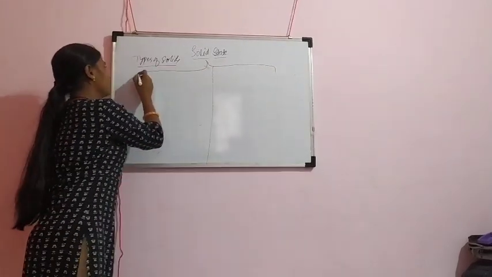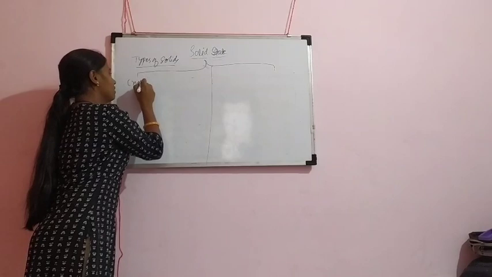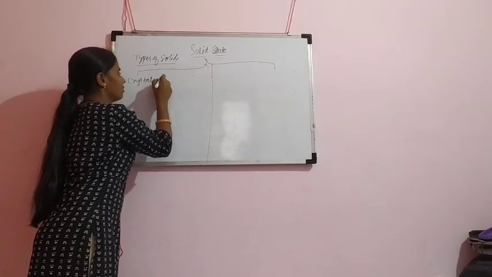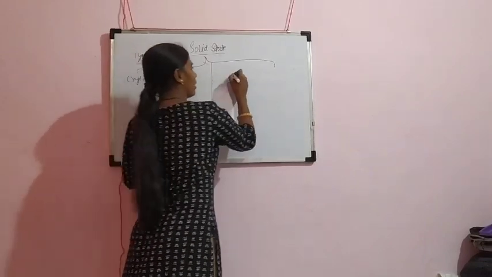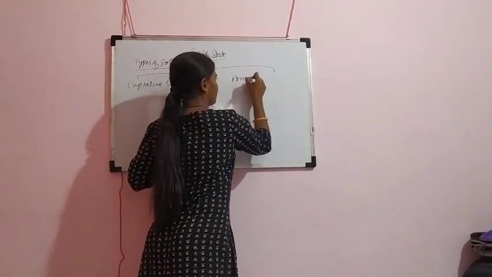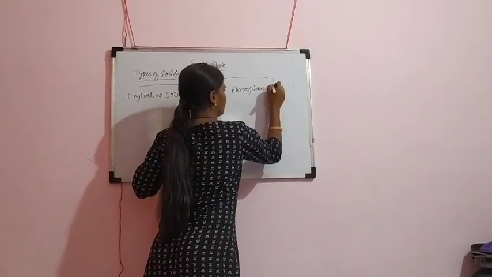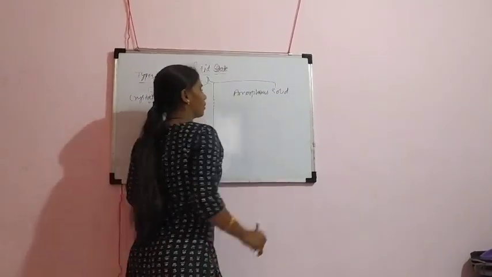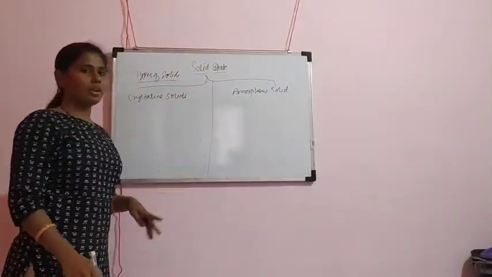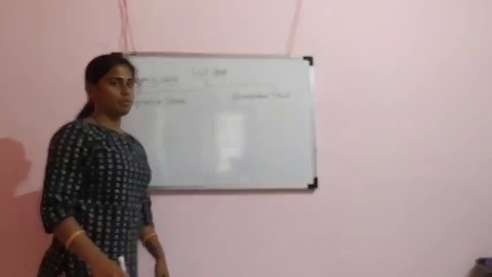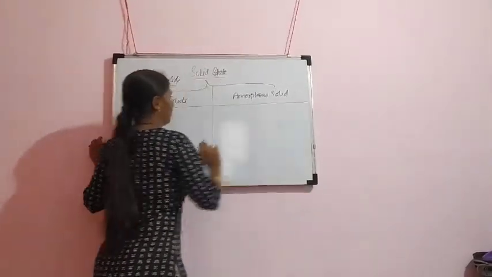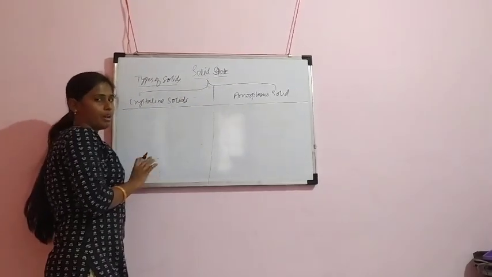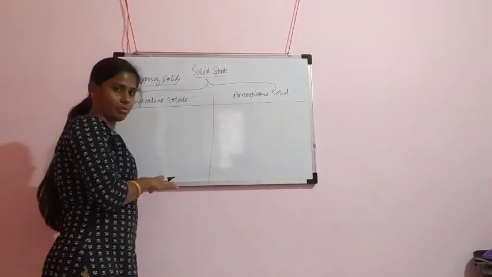First one, crystalline solids. Second one, amorphous solids. Now we will study the definition of crystalline solids and amorphous solids and the difference between them.